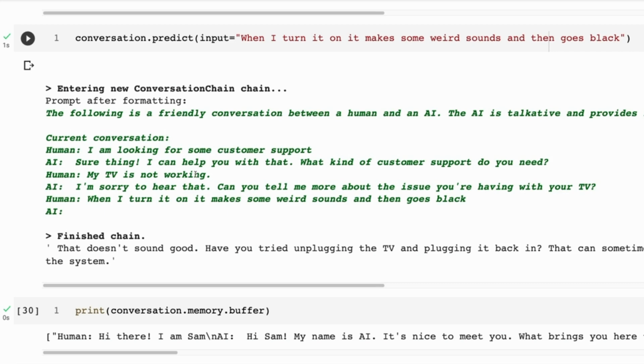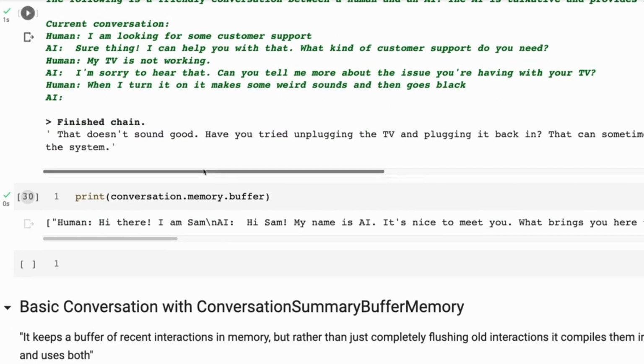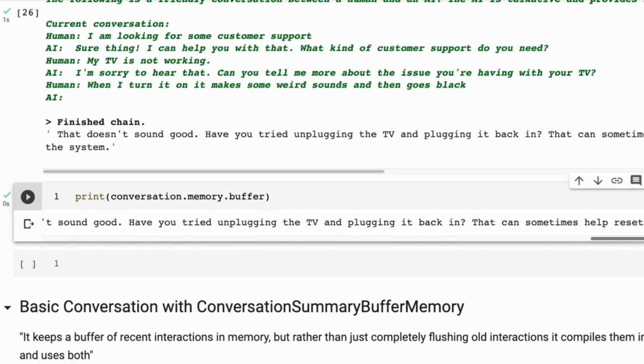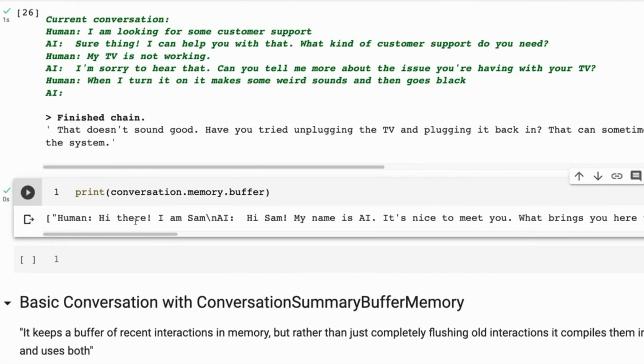So it's just feeding the last 2 interactions into the large language model. If you've got something where, let's say we set it to k equals 5, most conversations probably aren't going to change hugely. It will sometimes refer back to things early on in the conversation. But a lot of times you can fool people with just a very short memory, of just 3 to 5 steps back in the conversation. You can see if we look at the conversation memory buffer, though, it's still got the full conversation in there. So if we wanted to use that to look at it or store it or something.